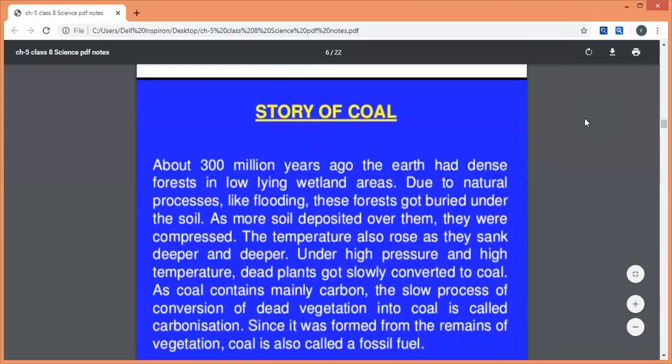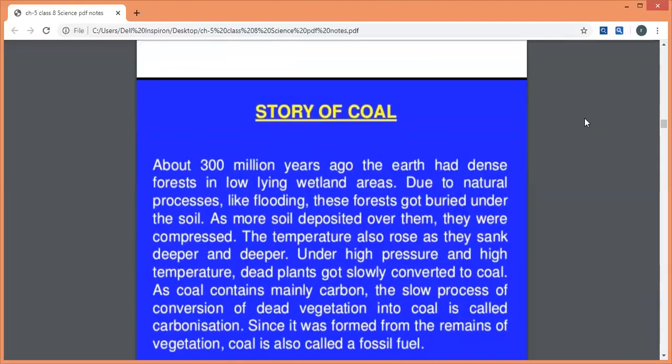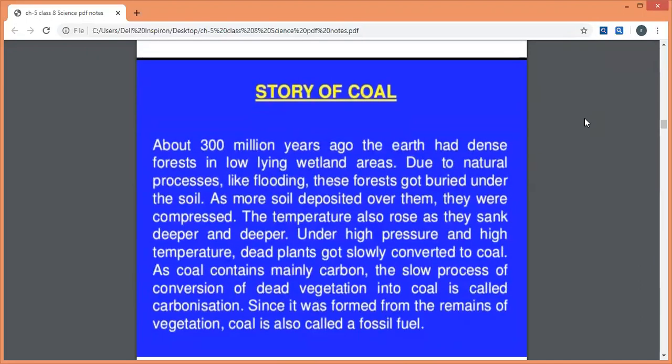Now let's discuss how coal was formed. What is the story behind the coal? We are talking about 300 million years ago, when the forests on the earth that were lying in low-lying wet areas, due to natural processes like earthquake or flooding, got buried under the soil.